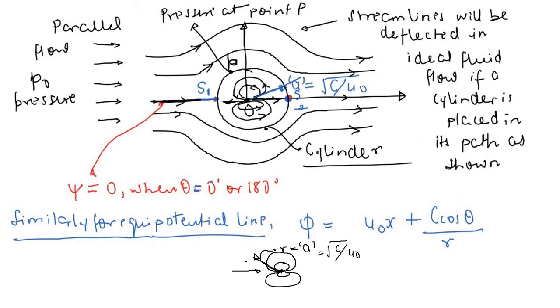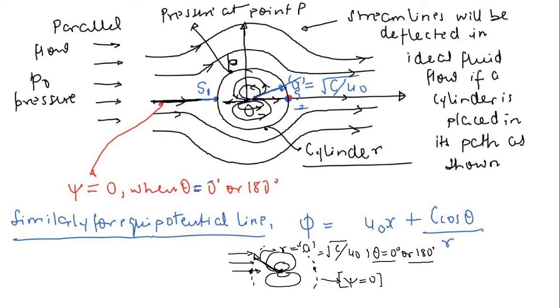Then another important thing, theta is equal to either 0 or theta is equal to 180. So what you observed here is that at a certain r and theta of 0 or 180 degrees, this psi is going to be 0. So this is one very important conclusion here, right?